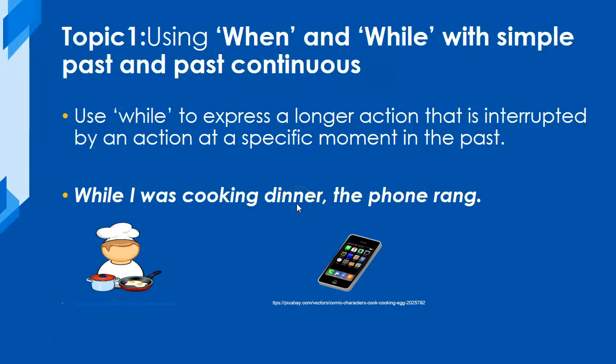In this example, this was a continuous action, okay? But this other was an event that interrupted this continuous action. So as you can see in the previous example, we had two continuous actions occurring at the same time. And in this example, we have a continuous action interrupted by an event.